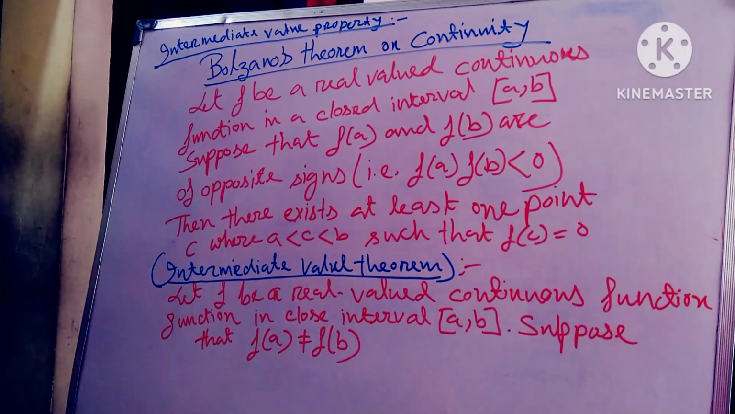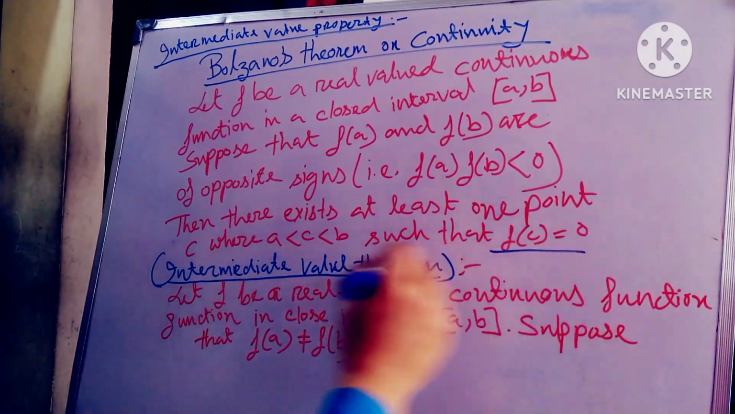Friends, intermediate value property, Bolzano's theorem of continuity. Let f be a real valued continuous function in a closed interval [a, b]. Suppose that f(a) and f(b) are of opposite signs, that is, f(a) times f(b) is less than 0. Then there exists at least one point c, where a < c < b, such that f(c) = 0.